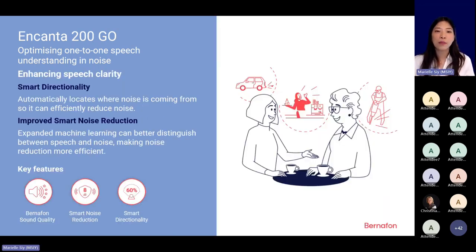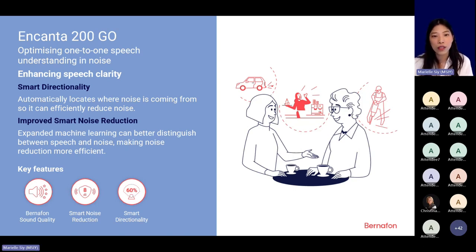And for clients that spend a lot of their time on the go and often talking in one-on-one conversations, it's very important to have hearing aids that have effective noise management so they can focus on the person they are speaking with and not the noise around them.